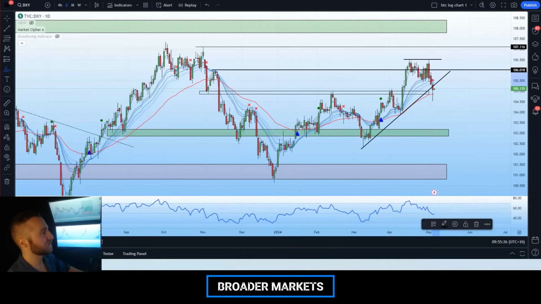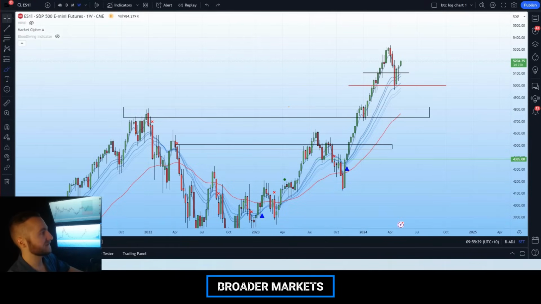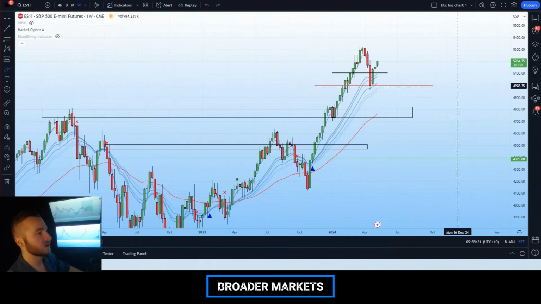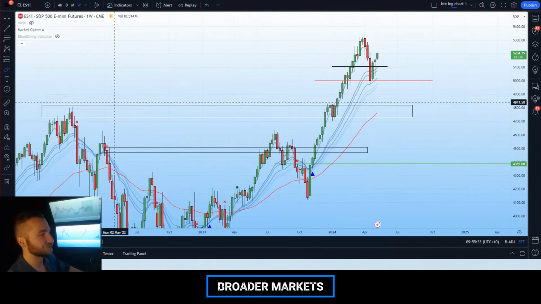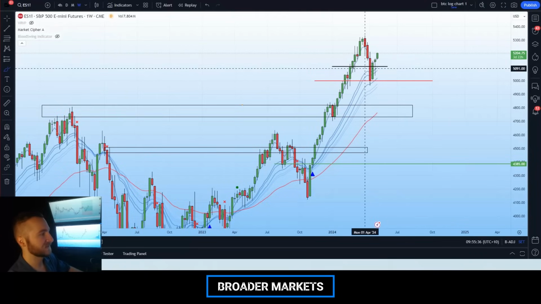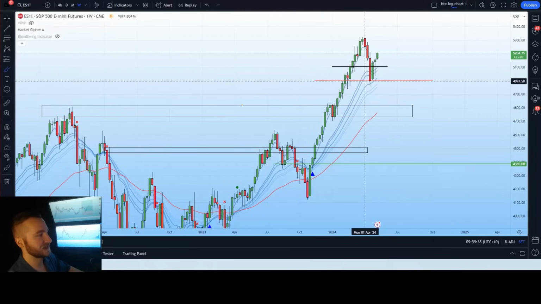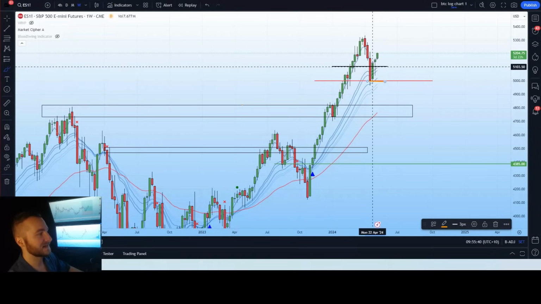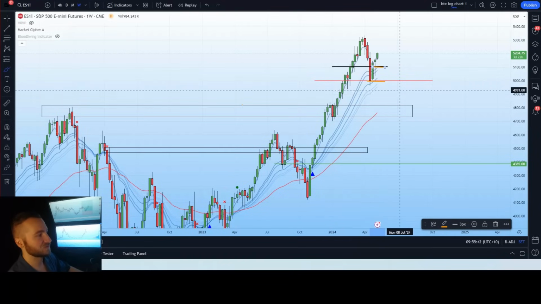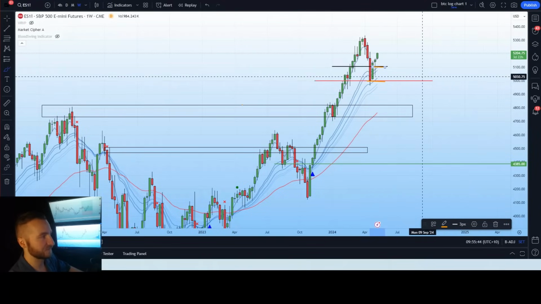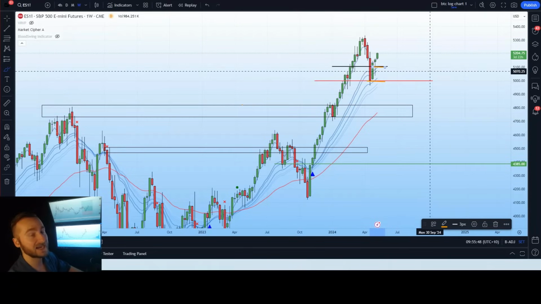So moving over to the broader markets, we can see the S&P 500 has had a fantastic week so far. We are up green at $5,204. We can see establishing support as a retest at that 5,000 level, and even coming back down to retest that 5,100 level on the prior weekly candle. Currently pushing upwards with 3 days and 22 hours remaining on the close. It is looking like a strong week.